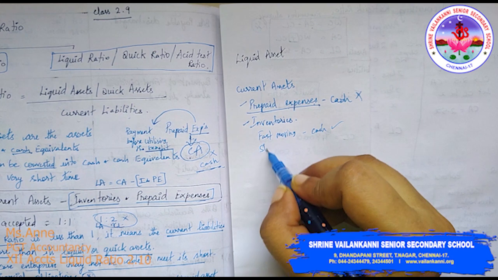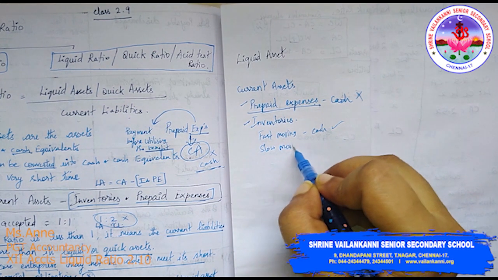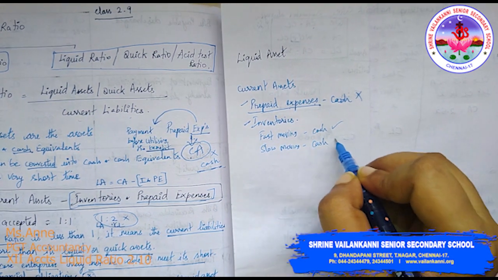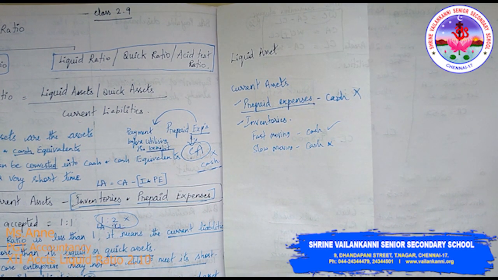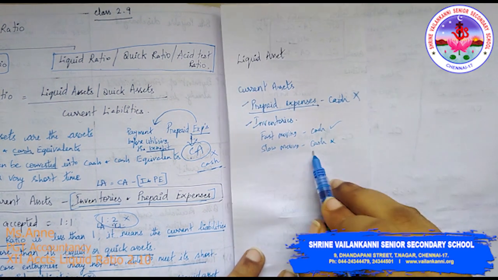Certain goods are slow moving, and the convertibility into cash takes a very long period of time. So obviously it cannot be termed as quick assets, that is cash assets. It may take 1 year, it may take 2 years to be sold. Till then it will be lying in your godown, so it cannot be treated as cash.